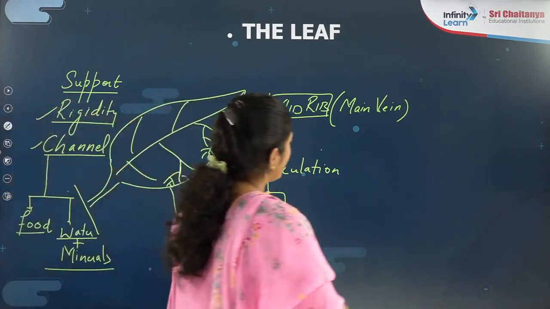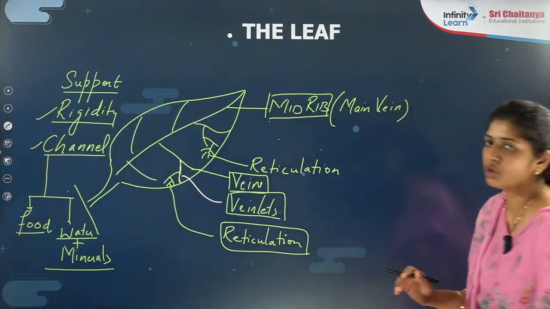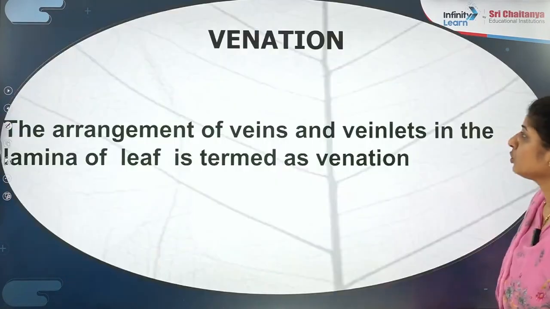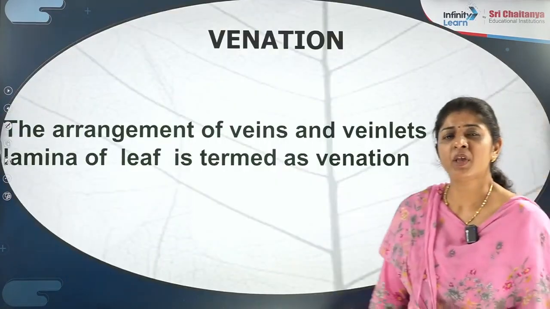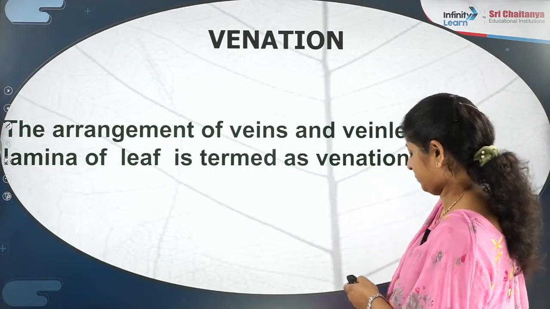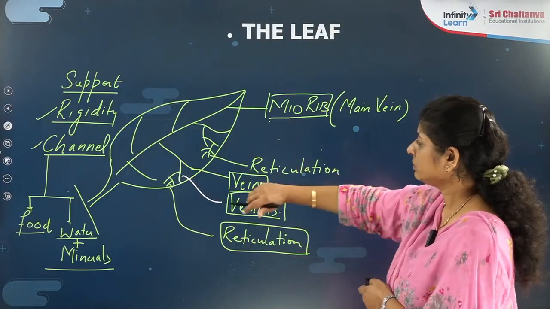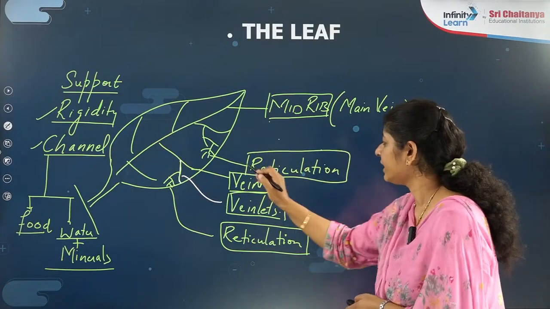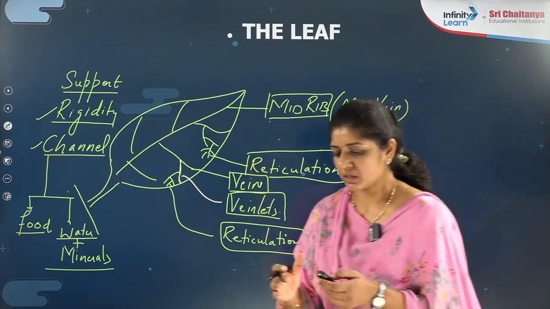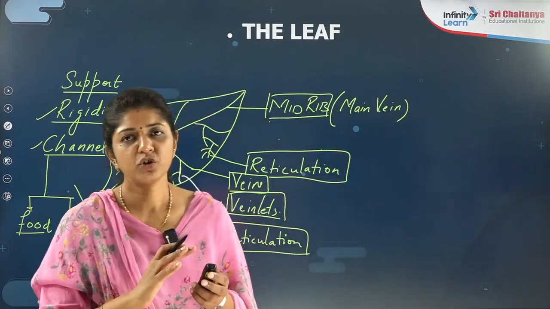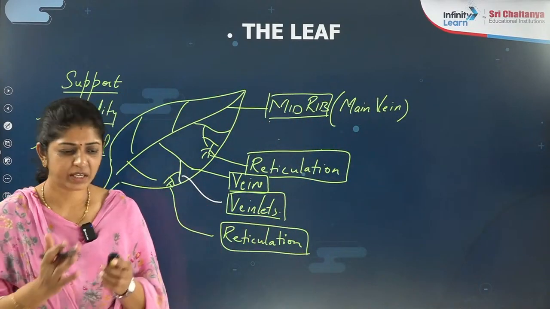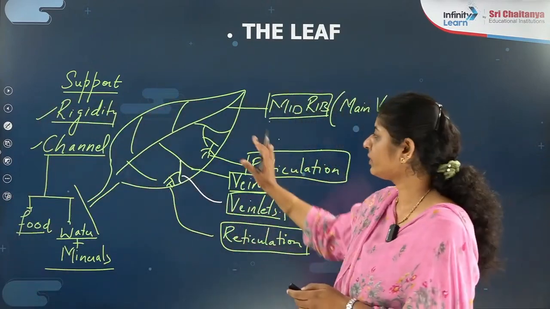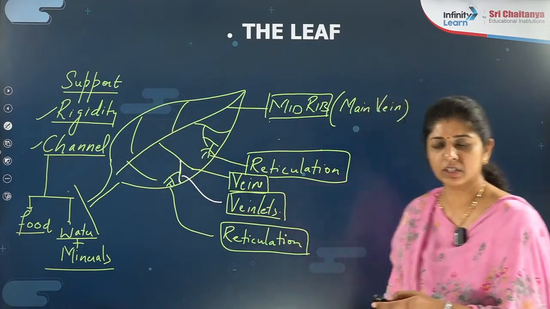So when I talk about the types of the leaf, I will come back to this concept once again, right? Here we are first talking about the types of venation, to understand the difference between the reticulate venation and the parallel venation, based on what type of leaf we are having. Is it having reticulate venation or parallel venation? After that discussion, I will come back to this diagram.